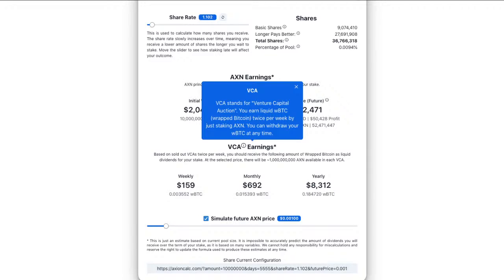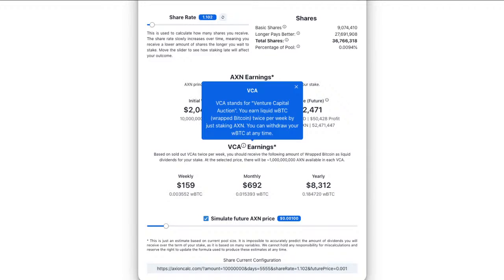You earn liquid wrapped Bitcoin. So this hasn't been launched yet, but it will be launched soon. I'm imagining in a 2-3 week period is my expectation. So it's currently being tested and obviously audited, and it will be ready to go live pretty soon. Obviously, marketing as well has been held back until VCA is ready, and then they've got a lot of other items as well, like credit cards and stuff to come out. So watch the space on that. A lot's going to happen in a very short space of time, so definitely quiet before the storm.